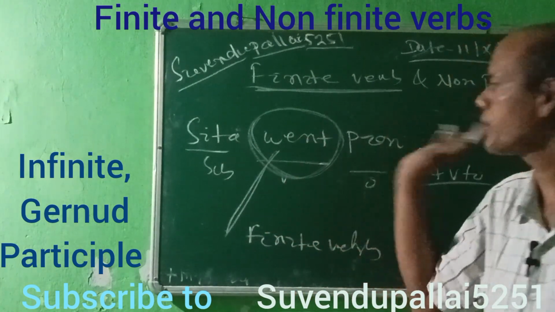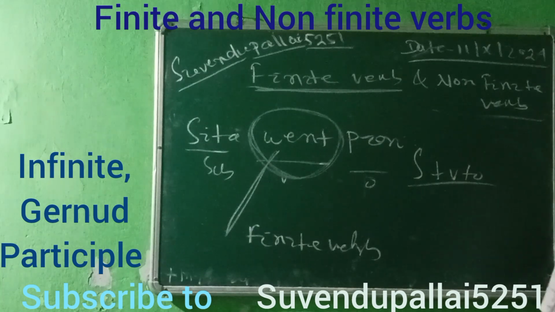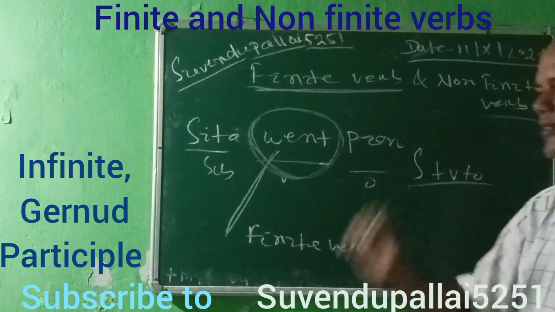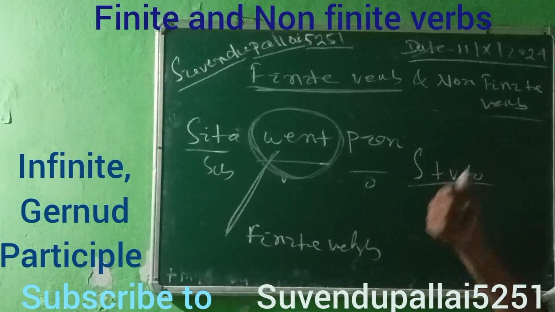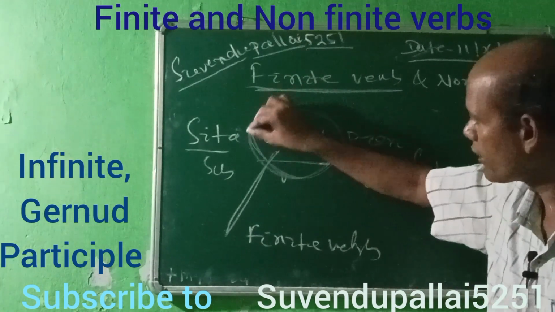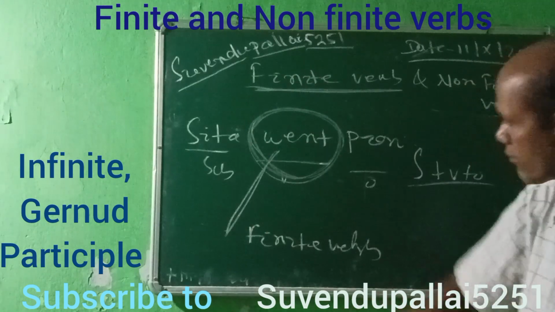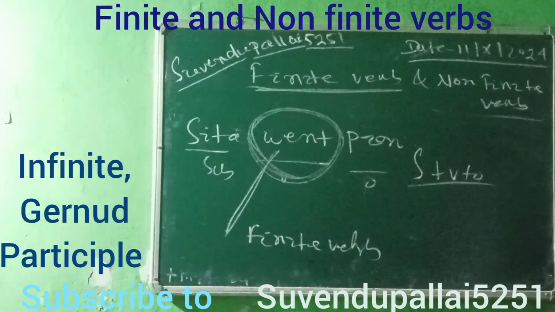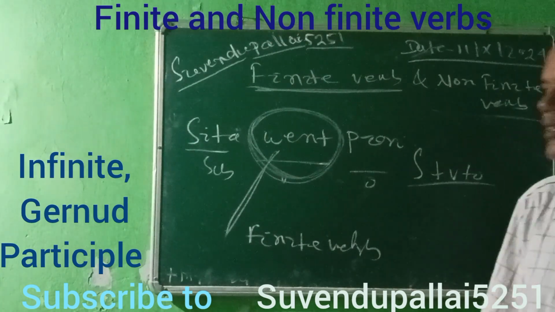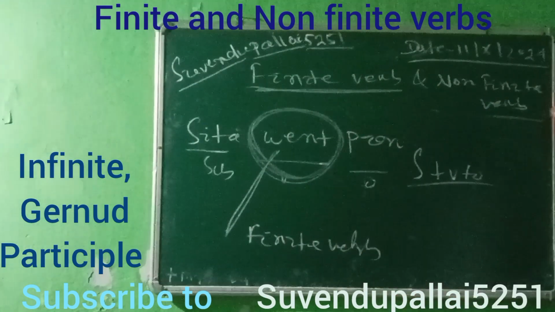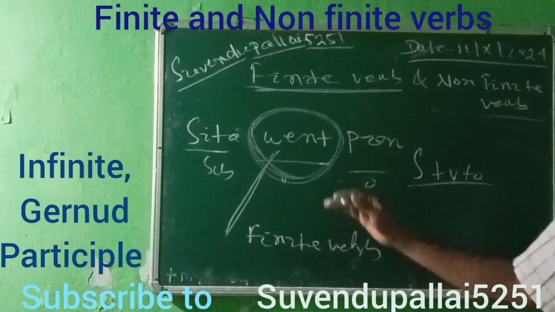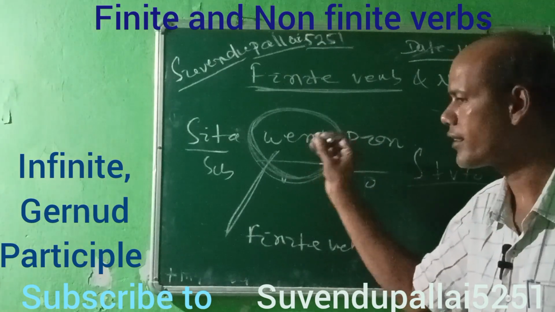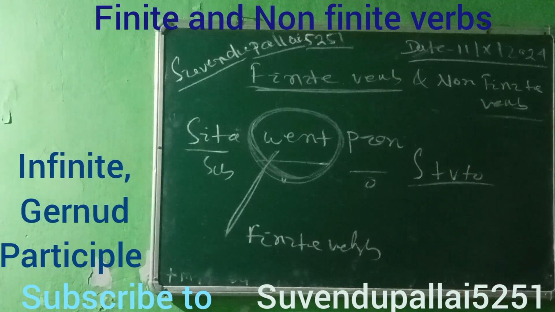Sita goes Puri in the present tense. Sita had gone Puri in the past perfect. So went is the verb and it is finite verb because it carries the tense and changes also.